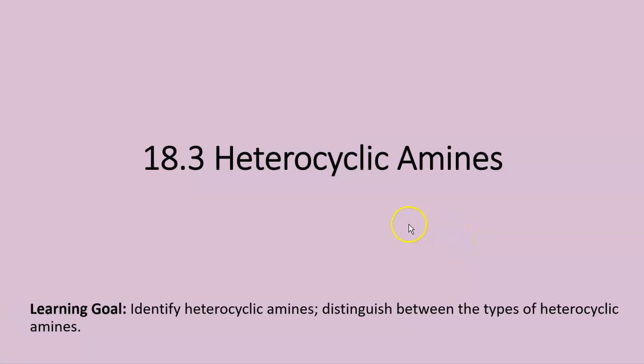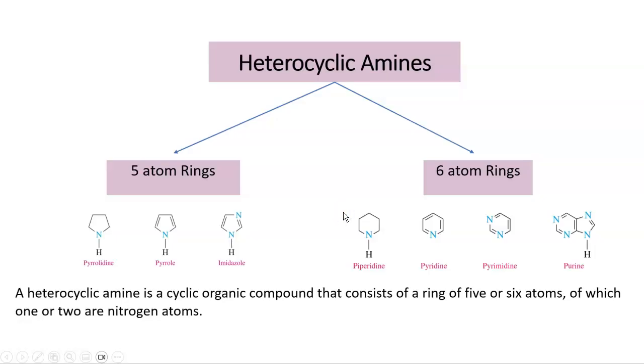Heterocyclic amines. In this section, you will learn how to identify the type of the heterocyclic amines in a given organic compound. Now, first we'll see what a heterocyclic amine is. So these are ring structures. More specifically, they can be 5-atom containing rings or 6-atom containing rings. The specialty of these heterocyclic amines is that these compounds contain at least one nitrogen atom.